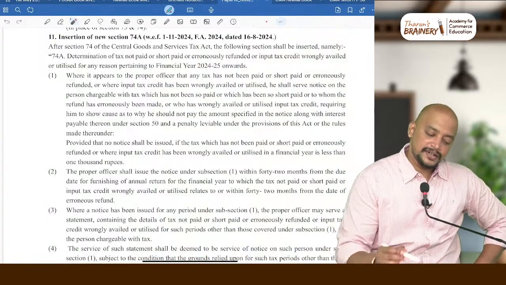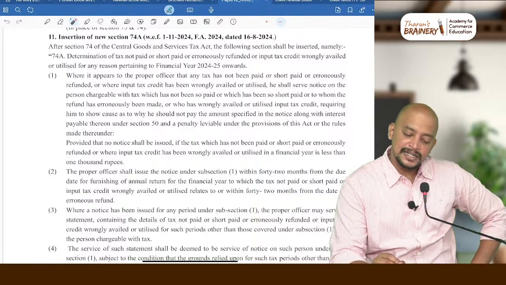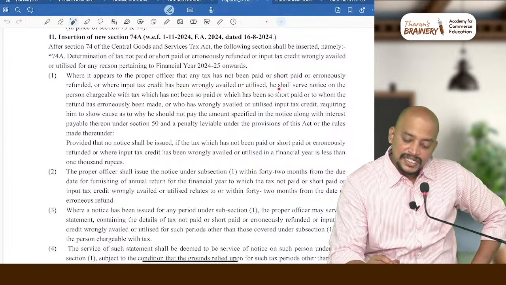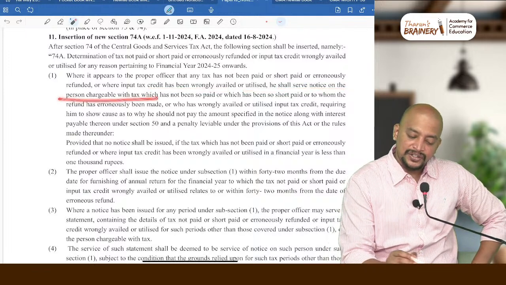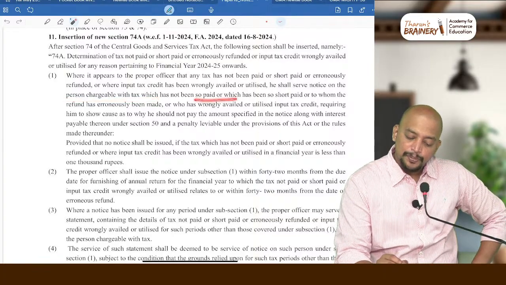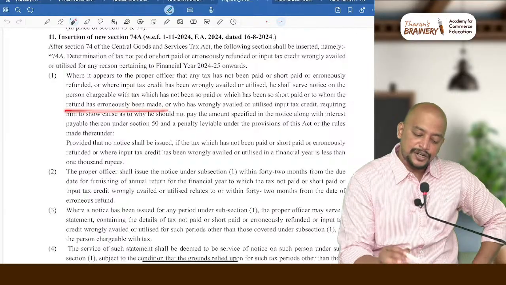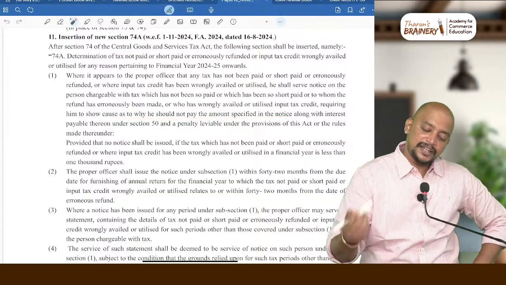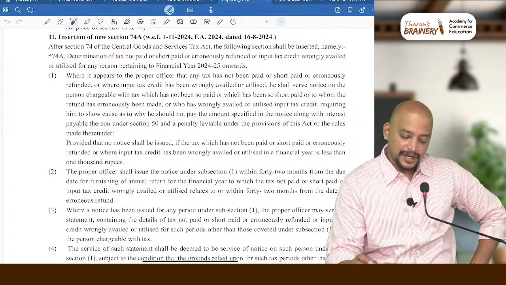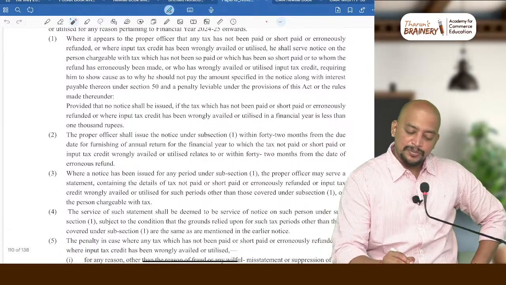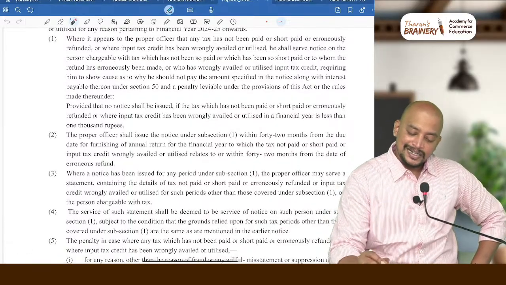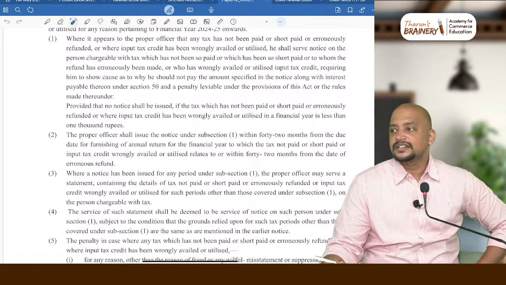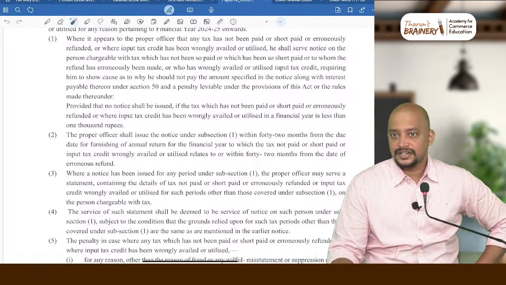Where it appears to the proper officer that the tax has not been paid or short paid or erroneously refunded or ITC wrongly availed or utilized, he shall serve notice on the person chargeable with tax which has not been so paid or which has been short paid, to whom refund is erroneously made or ITC is wrongly availed or utilized, requiring him to show cause why he has not paid the amount specified in the notice along with interest. Provided that no notice shall be issued if the tax is less than 1000 rupees. So less than 1000 rupees, there won't be any notice. Otherwise, notice will be given.